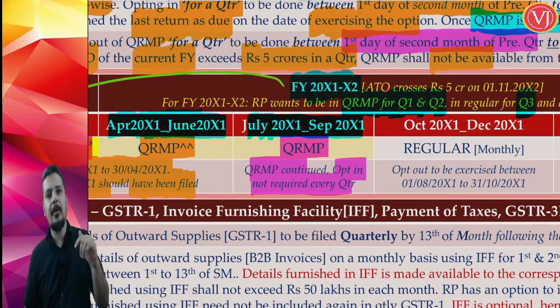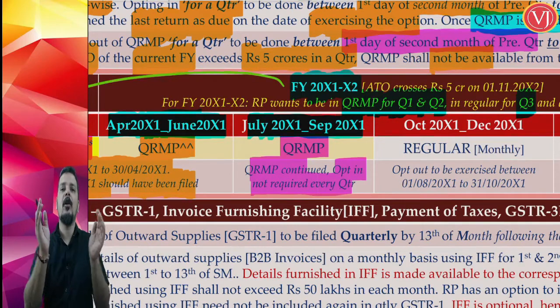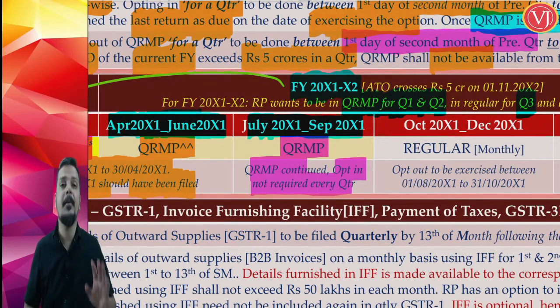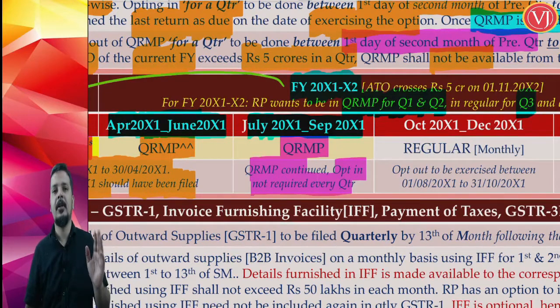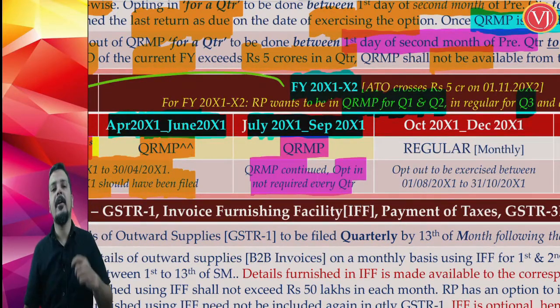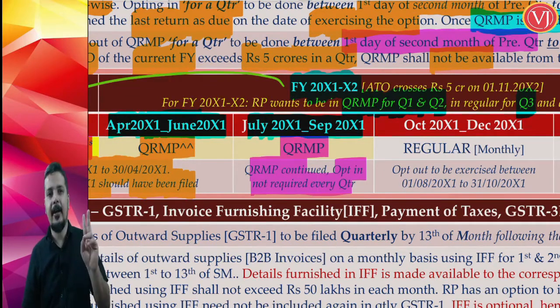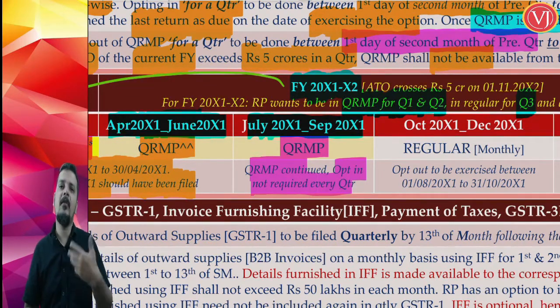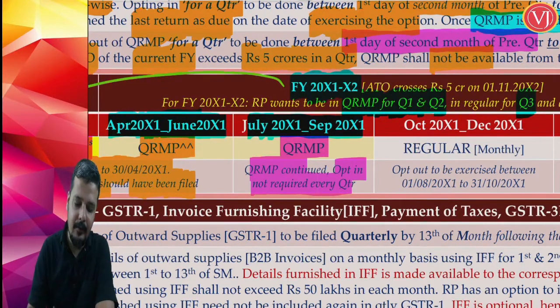When you are entering the QRMP scheme, you have to select in that window. Plus, when you are selecting, all the returns which are due should have been filed. You have to opt in within a particular window, and all the returns which are due should have been filed. There are 2 conditions for opting in. But once you have opted in, continuation is not an issue. You will continue under the QRMP scheme. Now, there is one more important fact in this question. This registered person's aggregate turnover crosses 5 crores on 1st of November.